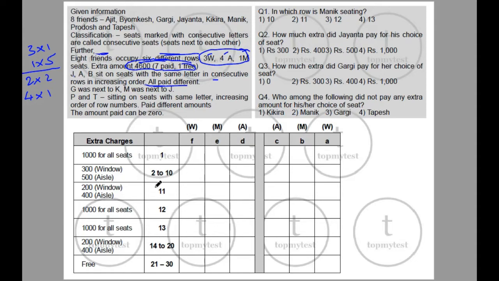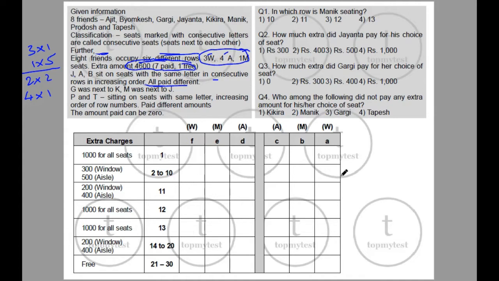Okay. The next change will be at 10, 11, 12. At 10, 11, 12, they'll all pay different amounts. Window 300, then 200, then 1000, it's possible. Right? Aisle also it's possible. So 10, 11, 12 is one such scenario. Let's see if there is something else. 11, 12, 13, not possible. 12, 13, no. 13, 14, 15, no. Okay. The only arrangement possible is 10, 11, 12.